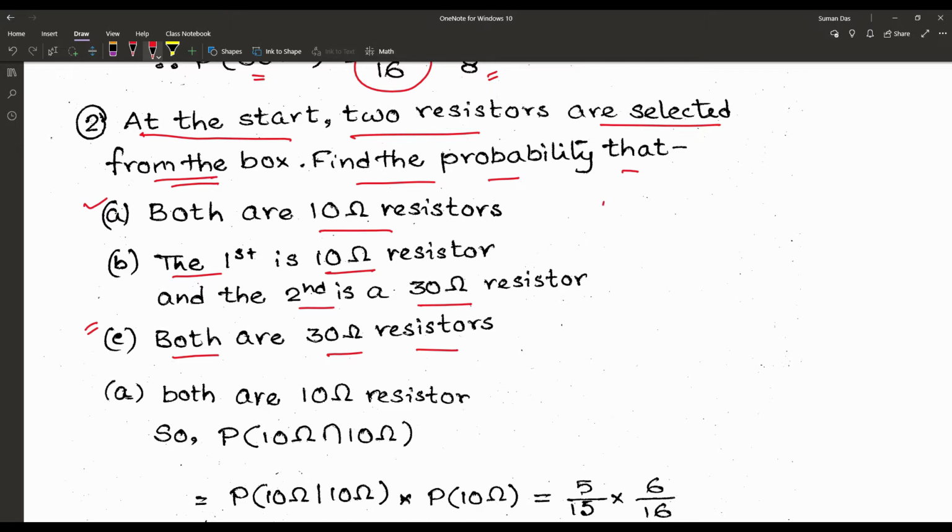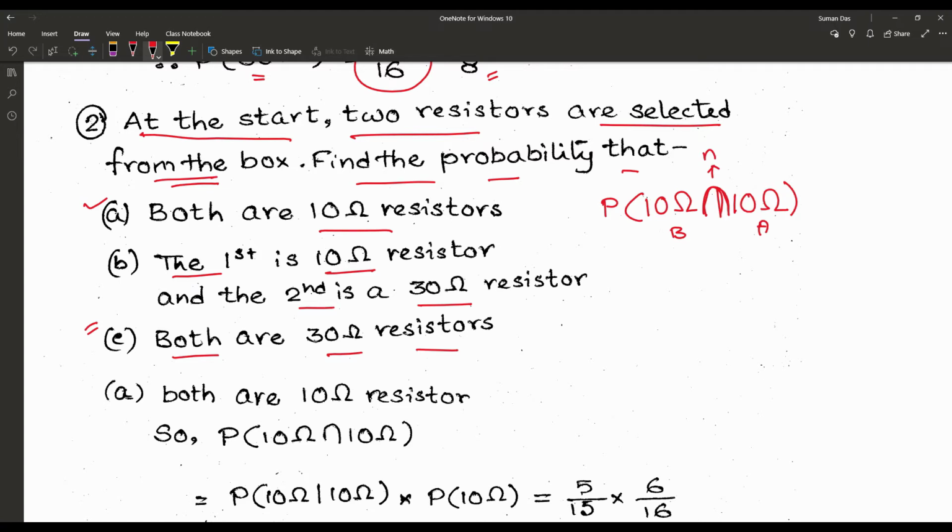That means we are picking like that, in that way. First one we are picking, that is a 10 ohm resistor, and after that another we are picking, that is also 10 ohm resistor. So that is our first event, that is our second event. Now look at the thing once again. We are saying according to the English language, 10 ohm resistor and 10 ohm resistor. So that's why we are denoting it by the intersection sign.